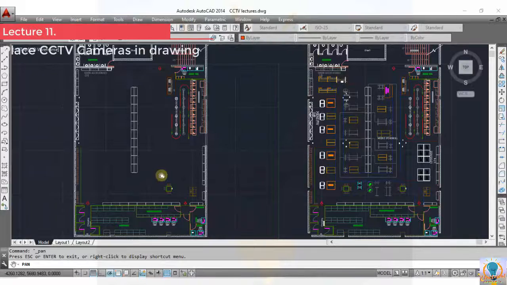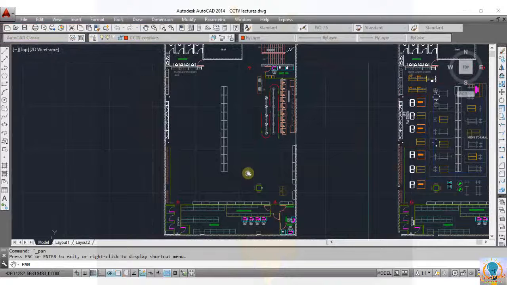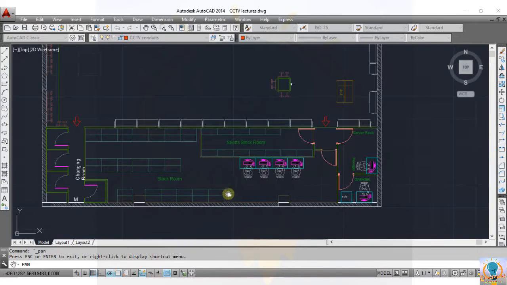Hi dear learners, in this video we are coming to the fourth step. Till now we have created legends. Now in this fourth step we will place the cameras in every sensitive area like cash counters, cashier room, and every appropriate area. Okay. So first come to the stock room where we have the stock material, or sometimes it is also known as warehouse. So this area is restricted for customers. Therefore, we will provide the cameras in this area to ensure the safety of material and to watch the employees.